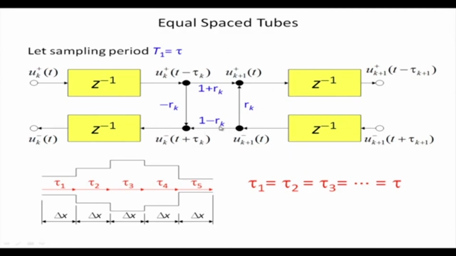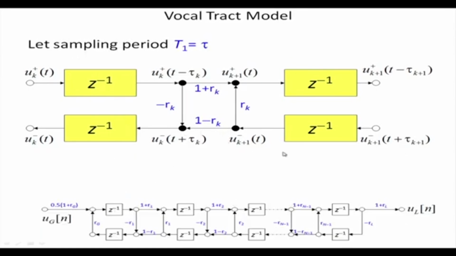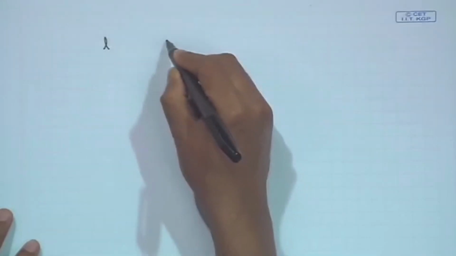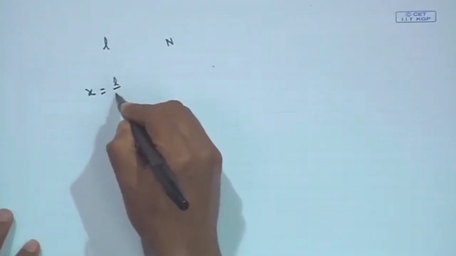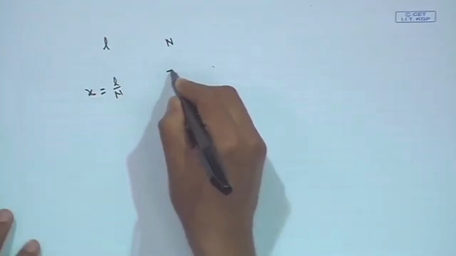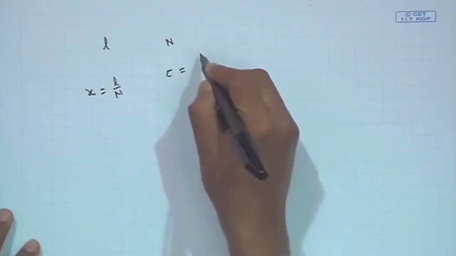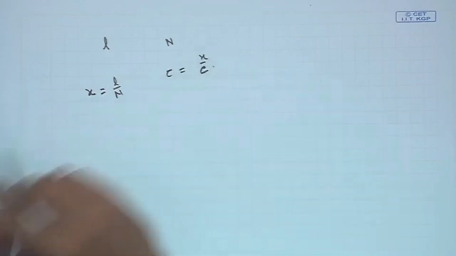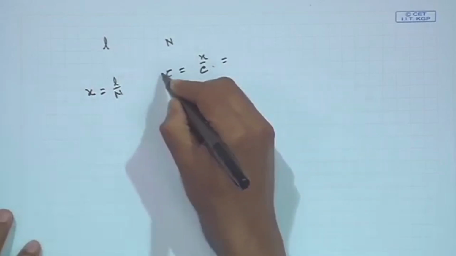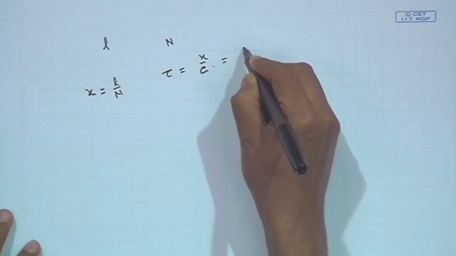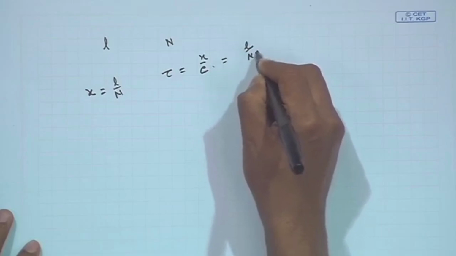Now, consider the tube has n number of sections. Suppose the tube length is L and I cut this tube into n sections. So, the length of each section delta x is L by n. Tau is nothing but delta x by c, which is L by n c.